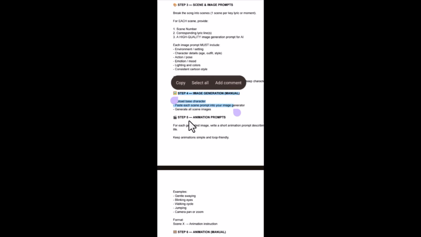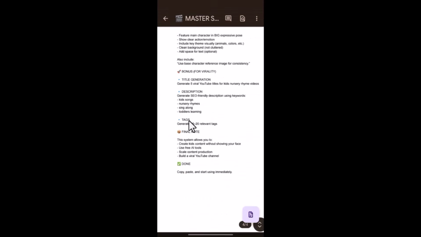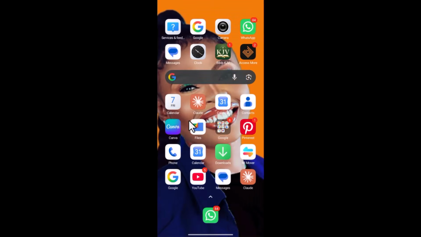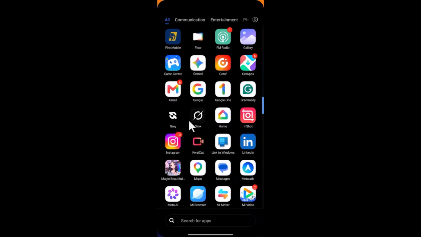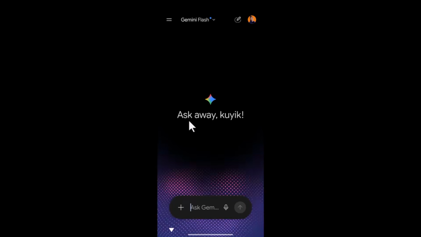So we are going to upload our best character. Before we can upload our best character, you need to generate the best character. So how do you generate the best character? I have copied my prompt already, right? Head back to, we are going to use Gemini AI for this purpose. I will teach you how to remove those annoying watermarks, right?